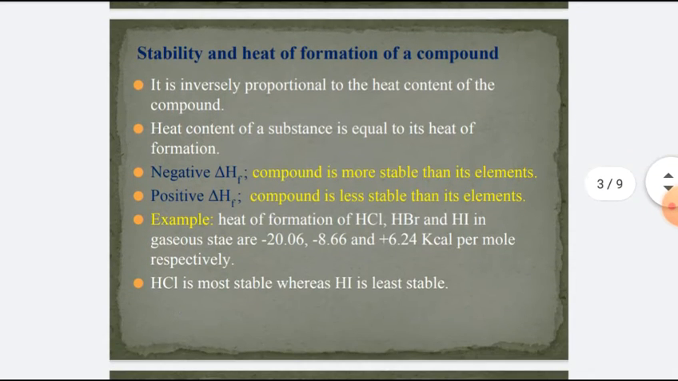The next one is stability and heat of formation of a compound. The stability of a compound depends upon its intrinsic energy or heat content. It is inversely proportional to the heat content of the compound. In other words, greater the heat content, less stable is the compound. The heat content or intrinsic energy of a substance is equal to its heat of formation. Negative heat of formation of a compound means that its heat content is less than that of its elements. Hence, it is more stable than its elements.